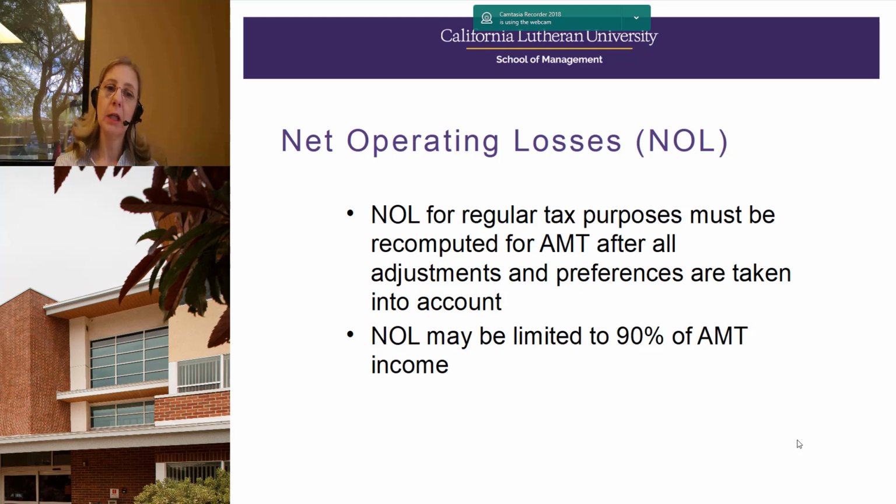So first of all, you need to take into account your preferences and adjustments and come up with the alternative minimum tax net operating loss.